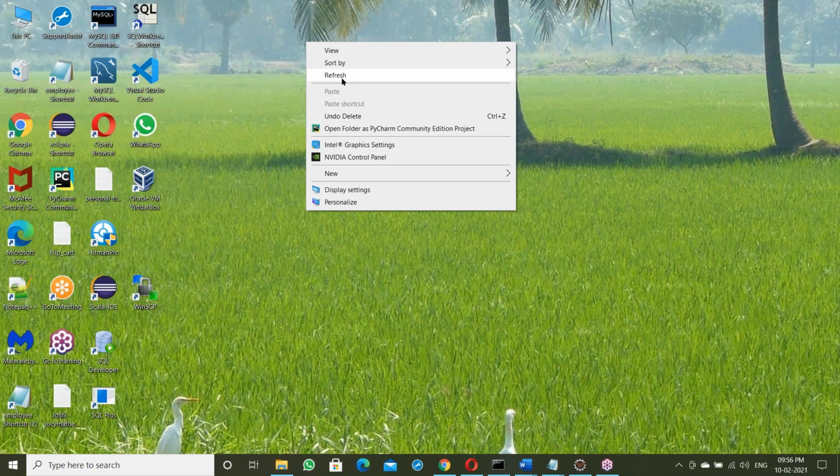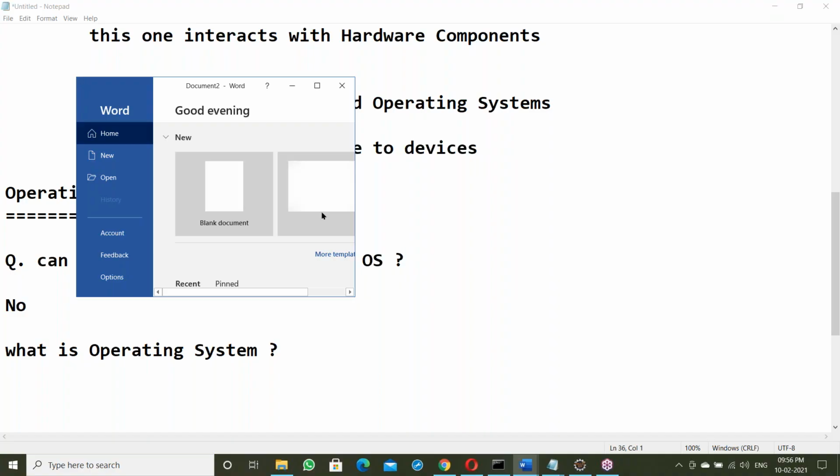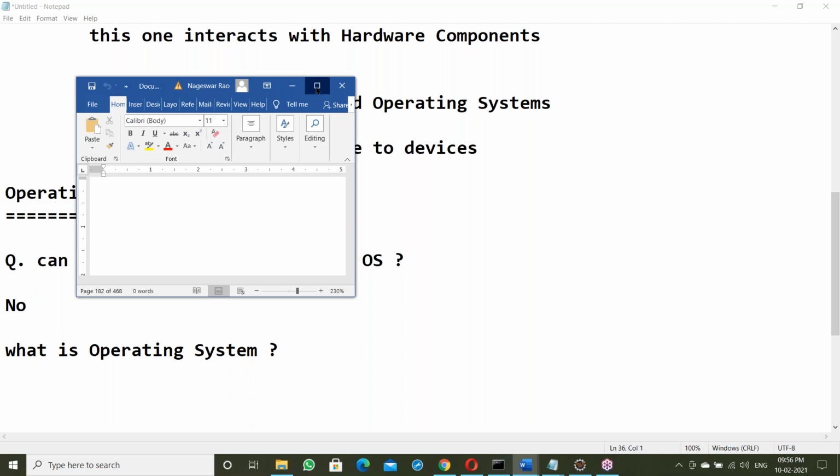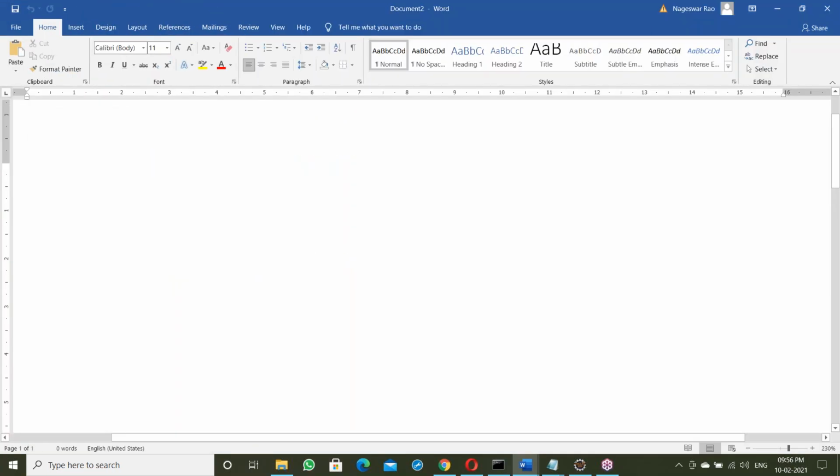What is an operating system? Yes, anyone can define it. One second, sorry. Let me take a Word document for a better explanation. What exactly is an OS? Let us see. Someone is giving an answer.